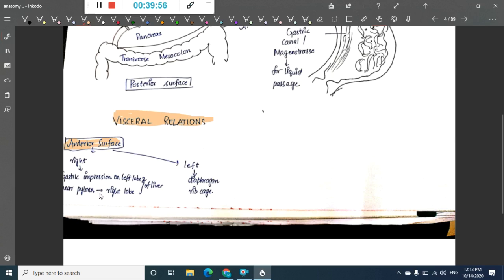Actually, on the right side, this surface is related to the gastric impression of the left lobe of the liver, and near the pylorus to the quadrate lobe of the liver, whereas the left half of this surface is related to the diaphragm and the rib cage. On the right side it is related to the left lobe and the quadrate lobe of the liver. Okay, so this is the anterior surface.